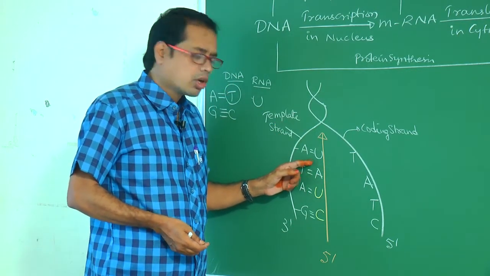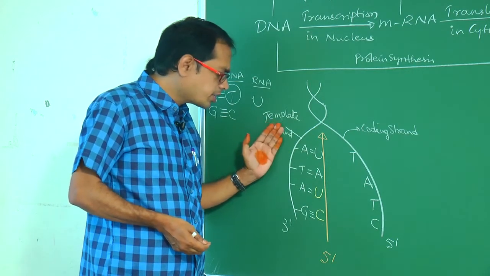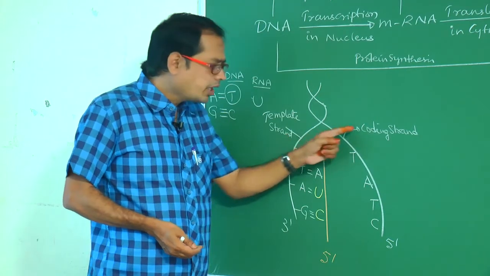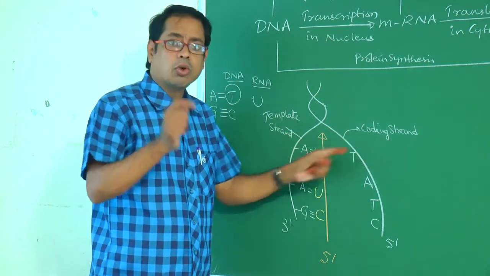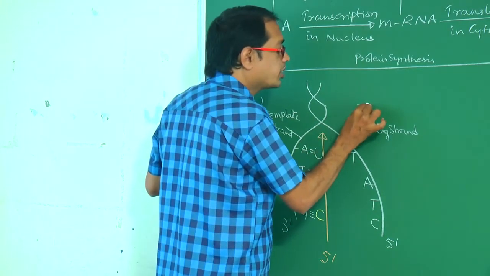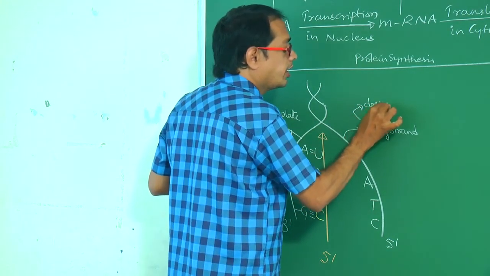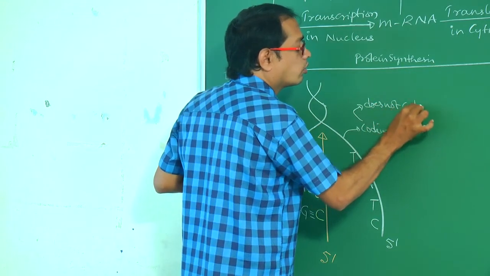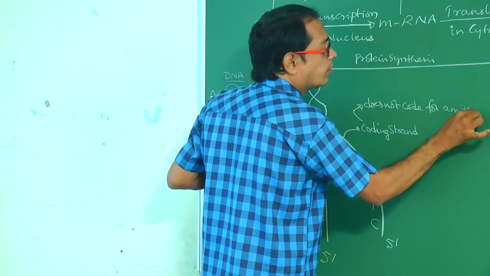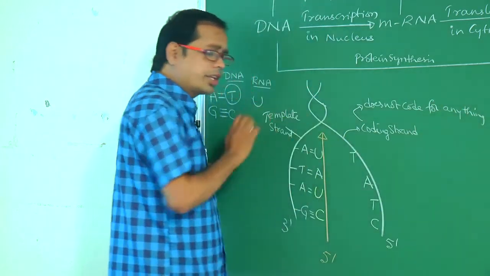The coding strand means it does not code for anything.